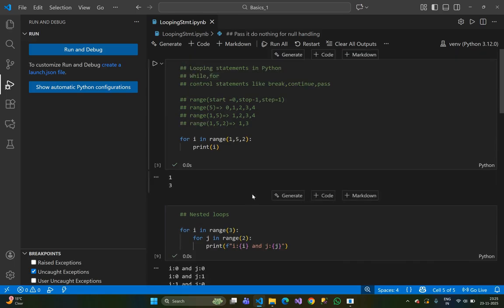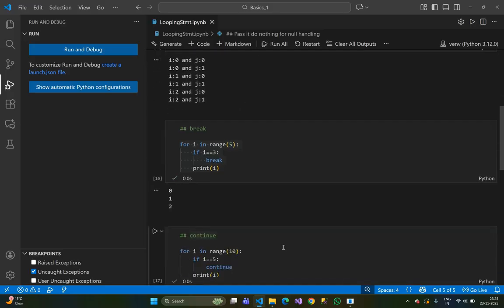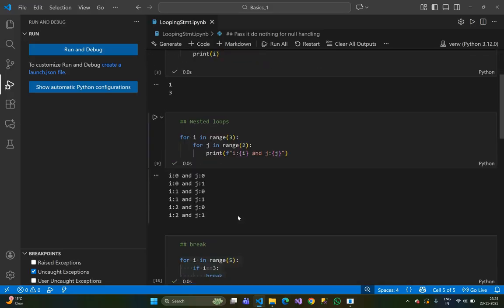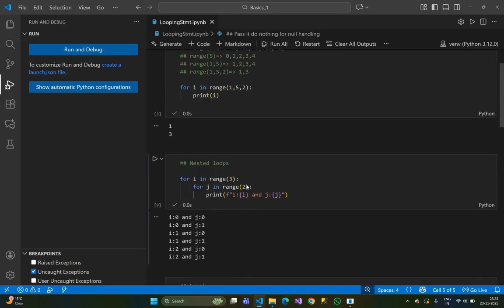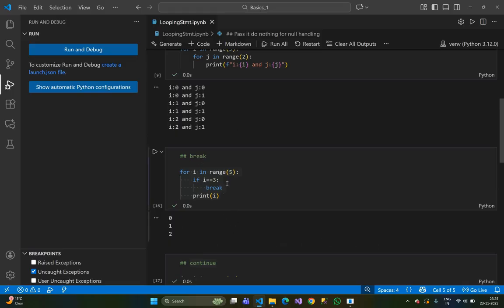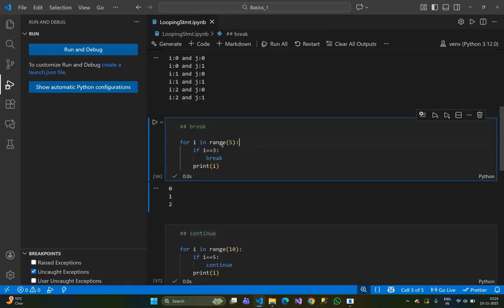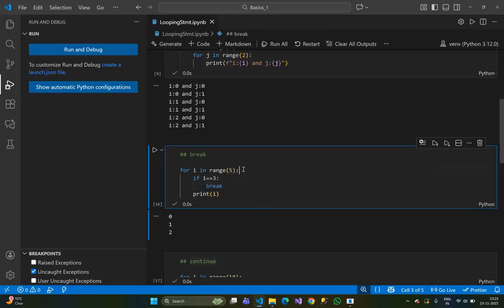So these are the control statements: pass, break, continue, and I have discussed nested loops, while loops and for loops. You can use a nested while loop. I have used one, and I wrote a valid condition, but I don't know why this error is occurring, so we need to check that out.